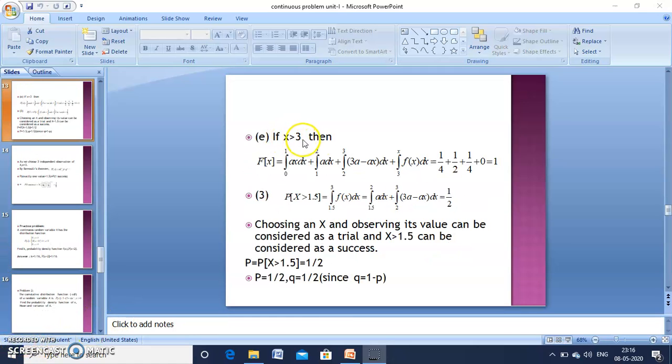Last one, if x greater than 3, then capital F of x is equal to 0 to 1, 1 to 2, 2 to 3 and 3 to x. So substitute all the f of x for the given range and on integrating we get 1.